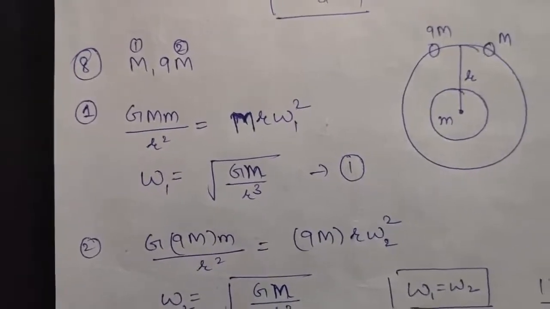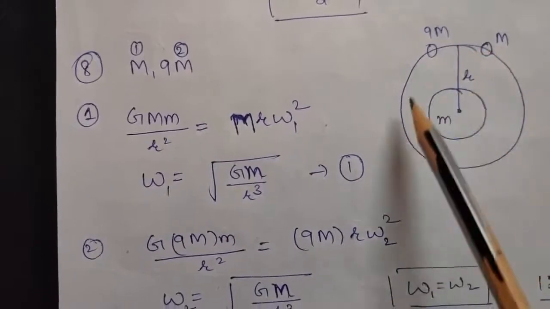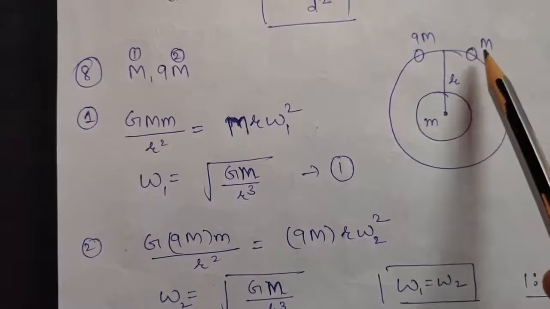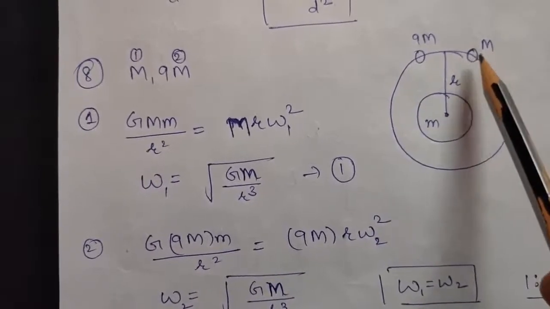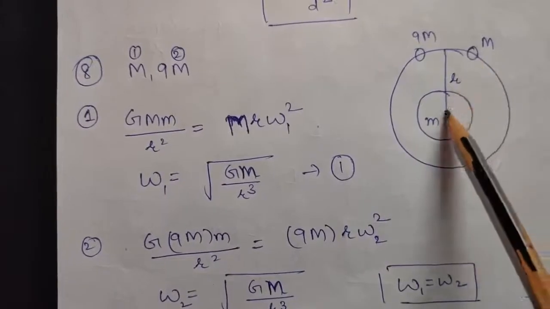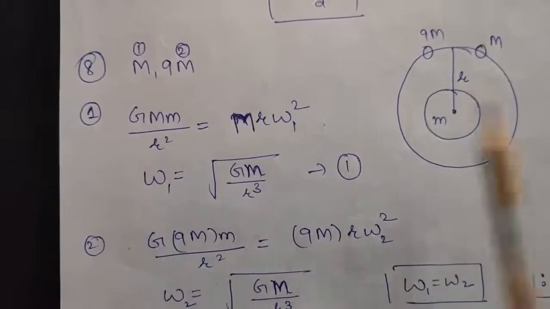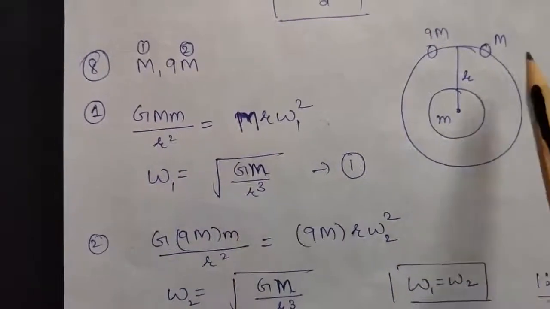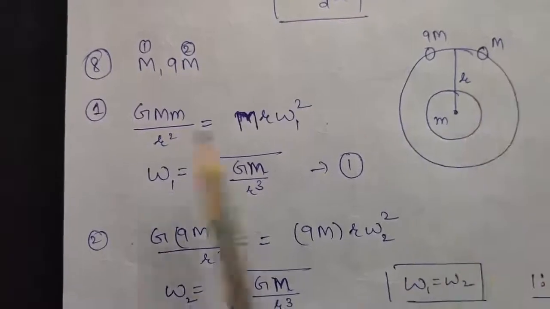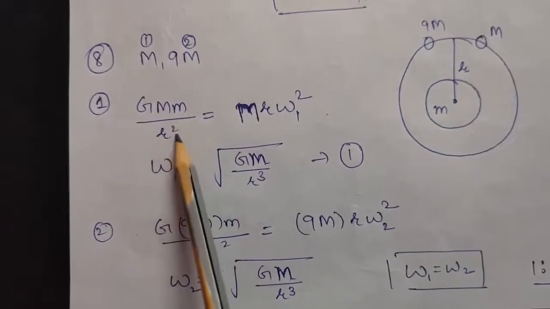For that, again, if this satellite wants to rotate around Earth, it needs some centripetal force. This centripetal force will be provided by Newton's law of gravitation between them. So let us take first the satellite of mass capital M. The gravitational force between them will be GMm upon r square.